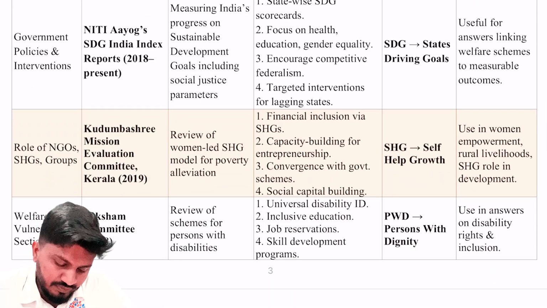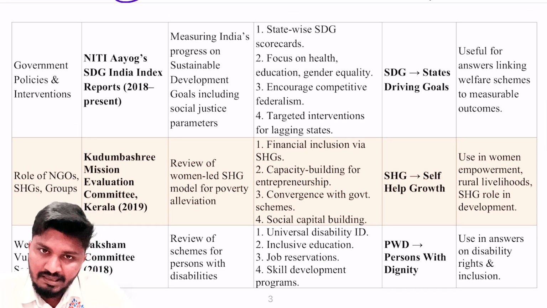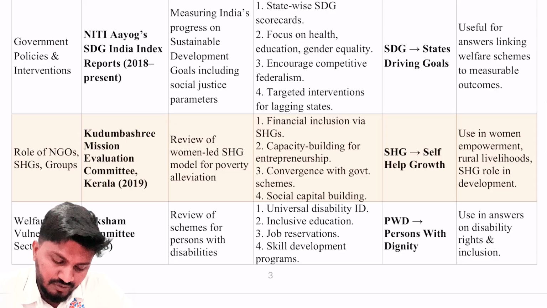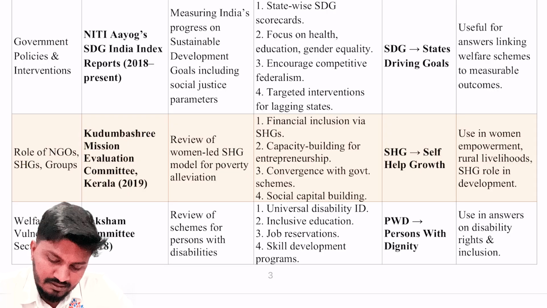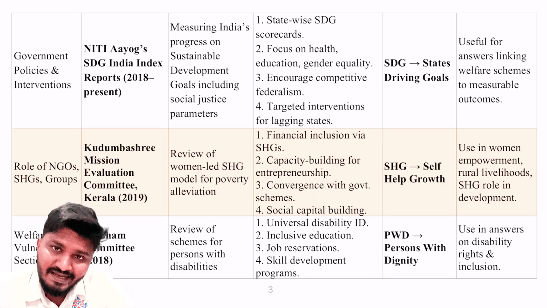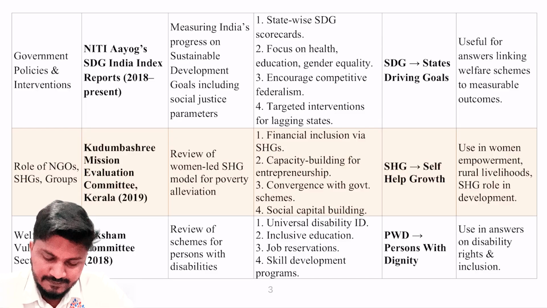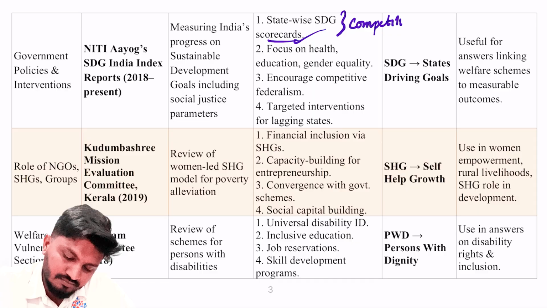Next, with respect to government policies and interventions, the second committee is Niti Aayog's Sustainable Development Goals India Index. The report is from 2018 to present. What it does is it measures India's progress on sustainable development goals, including social justice parameters. It provides state-wise SDG scorecards. With this, it is improving competitive federalism. What is it? Competitive federalism.